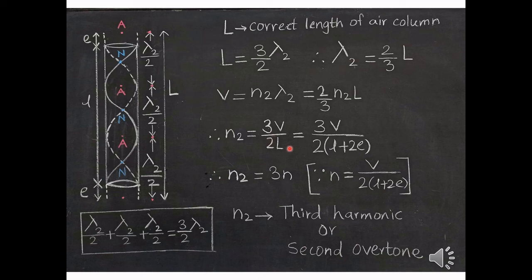Substitute the value of L here, we'll get N2 is equal to 3V upon 2 times into bracket L plus 2E. Again, the fundamental frequency is half V upon L plus 2E and N2 is 3 times half V upon L plus 2E. So N2 is 3 times the fundamental frequency. So N2 is equal to 3N. Here N2 is the third harmonic or second overtone.